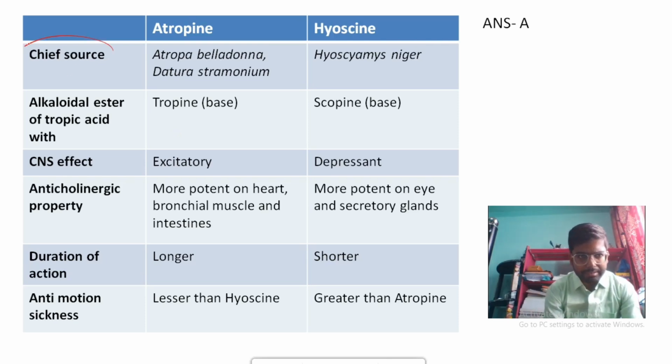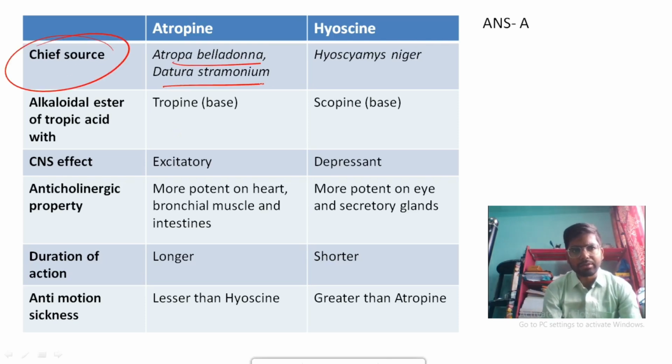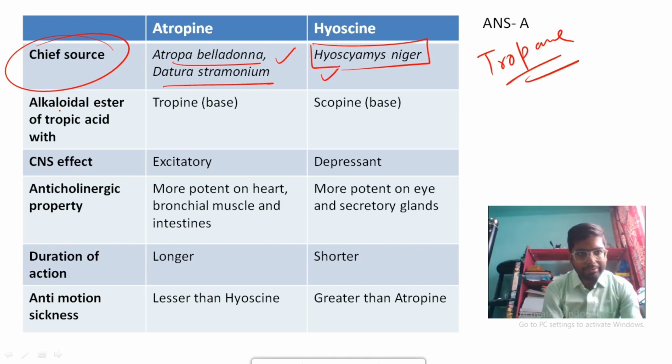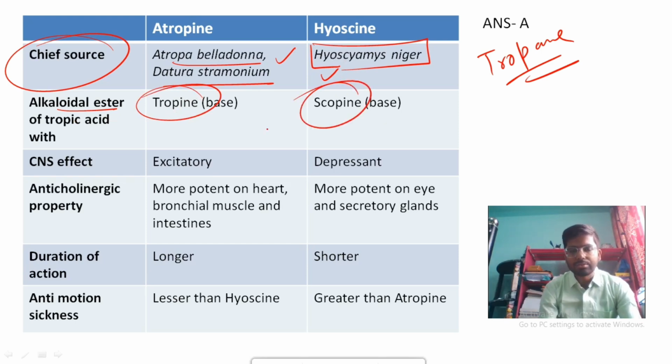The chief sources of atropine are Atropa belladonna and Datura stramonium, whereas hyoscine is obtained from Hyoscyamus niger. These three plants come from the Solanaceae family, and all of them contain tropane alkaloids. The alkaloidal ester present in atropine is tropine, and in hyoscine it is scopine. CNS effect: atropine has an excitatory, that means CNS stimulant effect, whereas hyoscine has a CNS depressant effect.